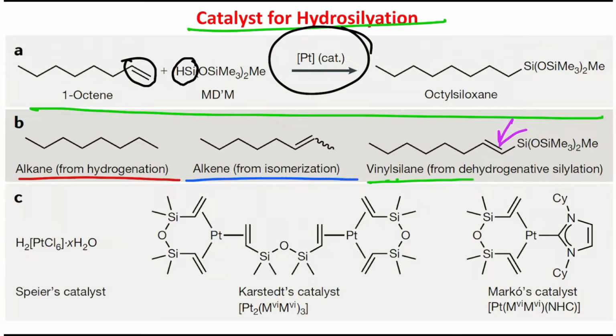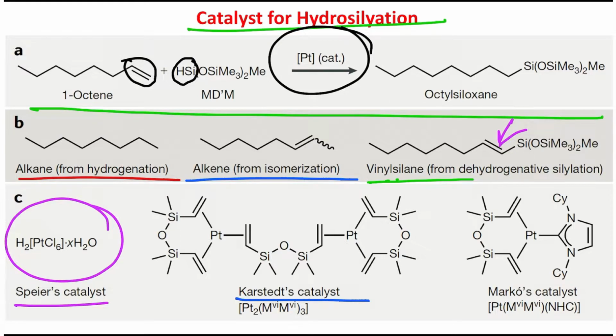Not only that, platinum leaching or platinum nanoparticle formation is also a major issue. Although this leaching is very small, remember, students, this hydrosilylation is done in industry extensively. Since it is done on a very large scale, a small amount of platinum leaching will also end up having a big consequence. So that's why it is highly important to use a proper catalyst such that the leaching is less. You can see the simple Pierce catalyst here, and in this case the Karstedt catalyst.